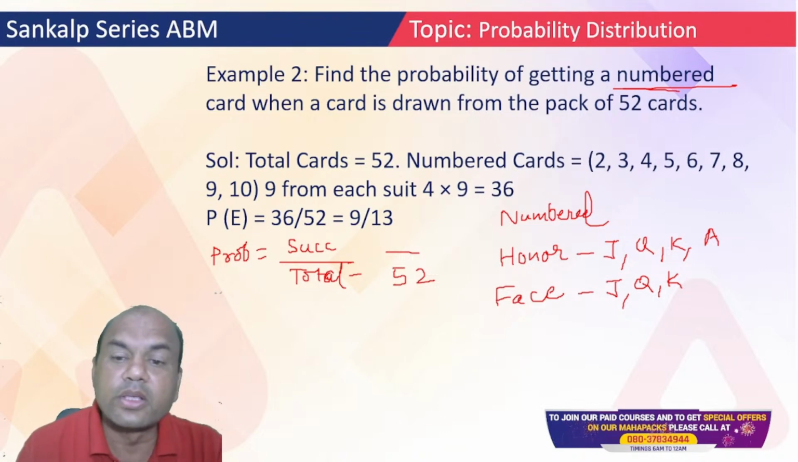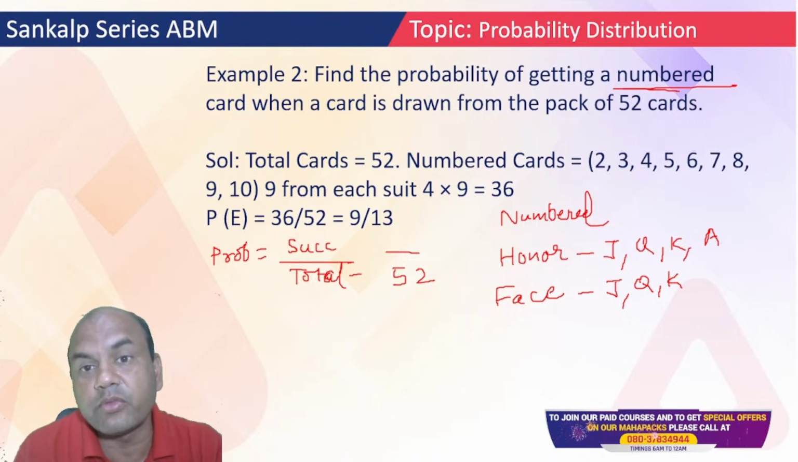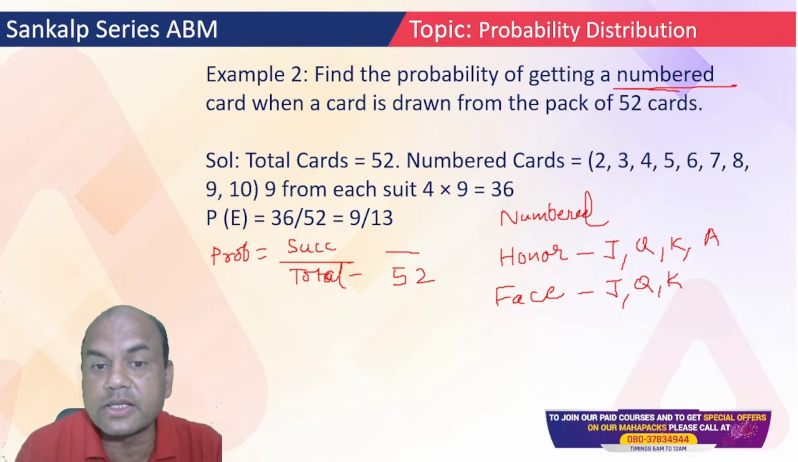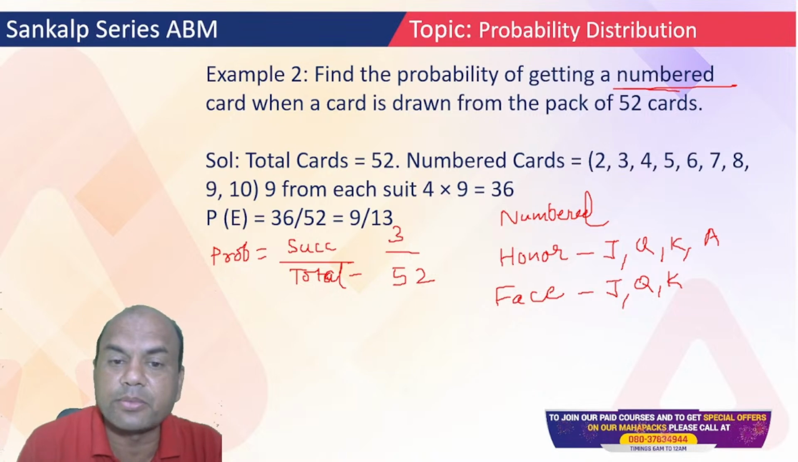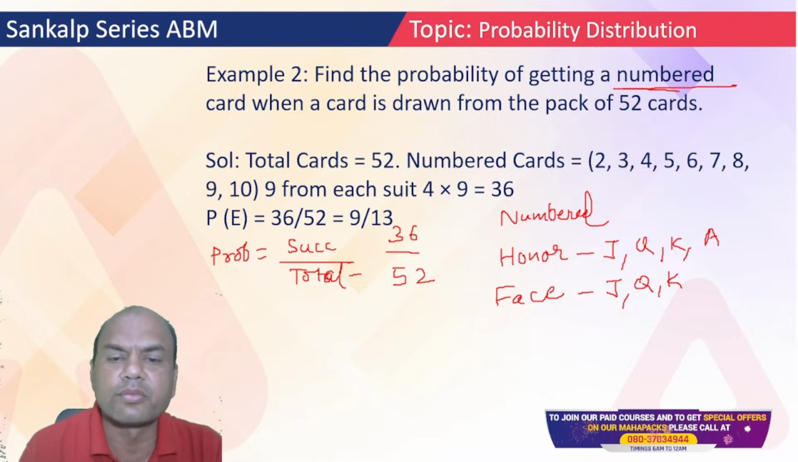So here we want numbered cards. How many are there? 2 to 10, so there are 9 in each suit. You have 4 types of suits, so 9 times 4 is 36. The answer becomes 36 upon 52. Dividing it, 4 nines are 36 and 4 thirteens are 52, so your answer is 9 by 13.